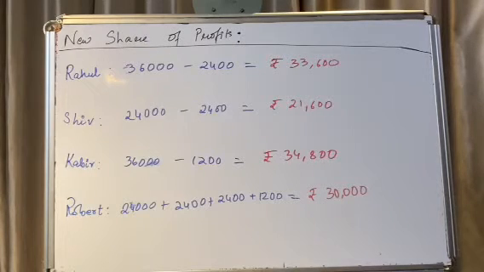Now we will make the PL appropriation account. But remember, all these working notes will come together with the working note on interest on capital, and the PL appropriation account that you all have to make has to be the way we have been making all of these days. We can't divide the PL appropriation account, but I will be dividing it so that you all have proper clarity in your heads about the process of calculation of minimum guaranteed profits.